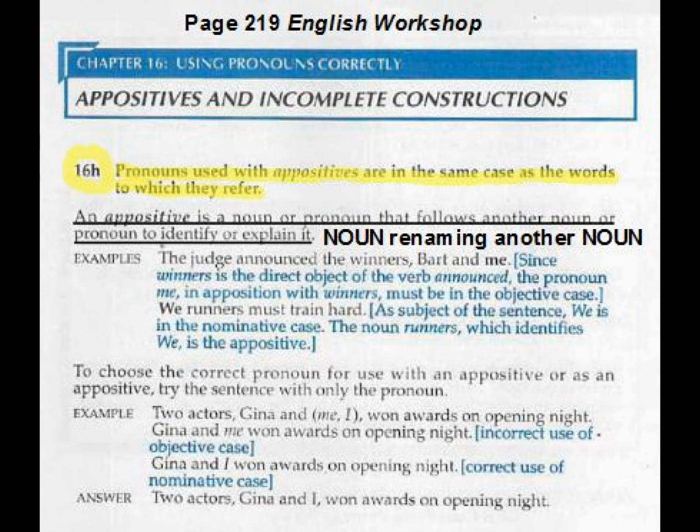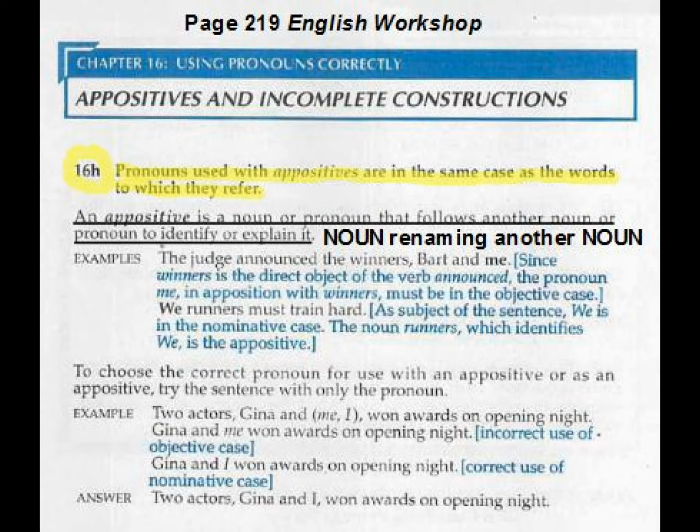Now let's read the next section. To choose the correct pronoun for use with an appositive or as an appositive, try the sentence with only the pronoun. Example, two actors, Gina and I, or me, won awards on opening night. Okay, now let's use it with just one. Gina and me won awards on opening night. Okay, incorrect use of the objective case.